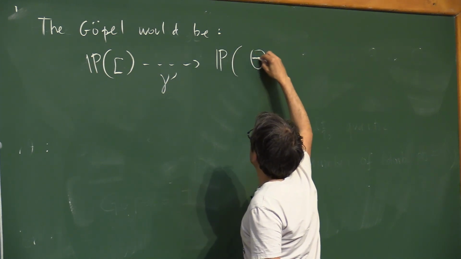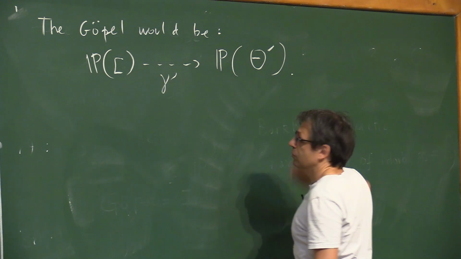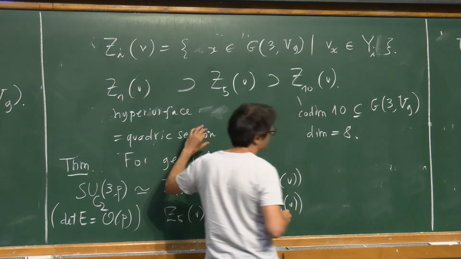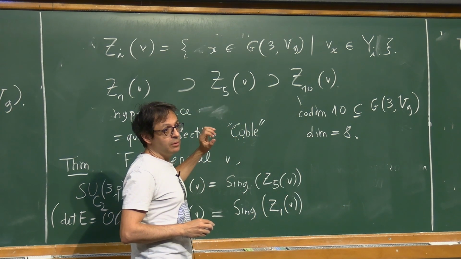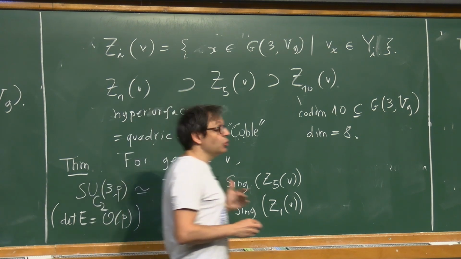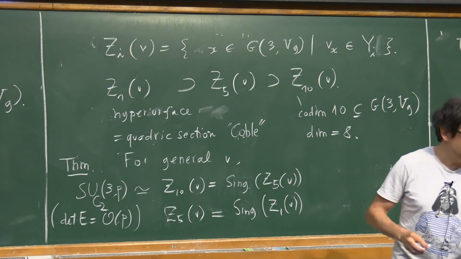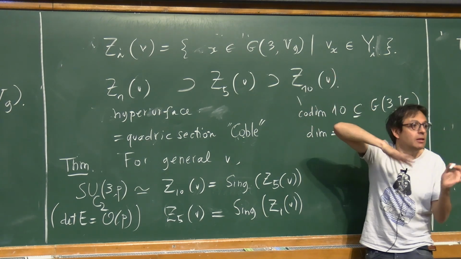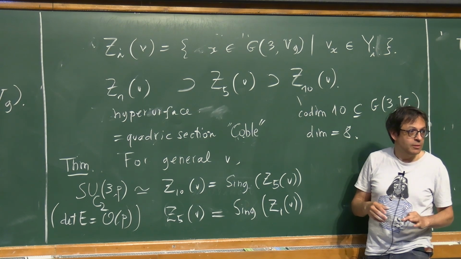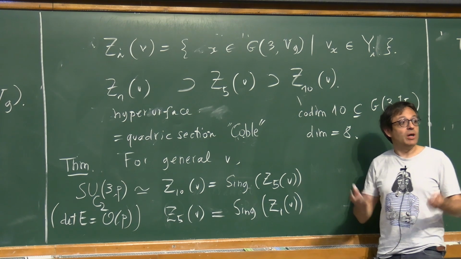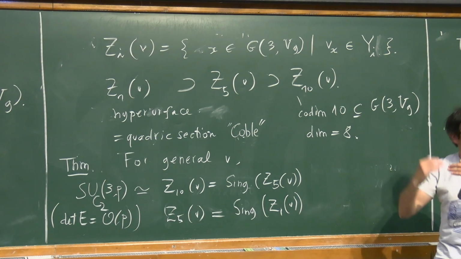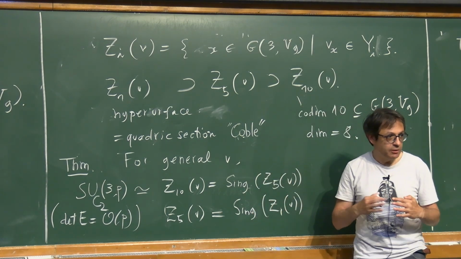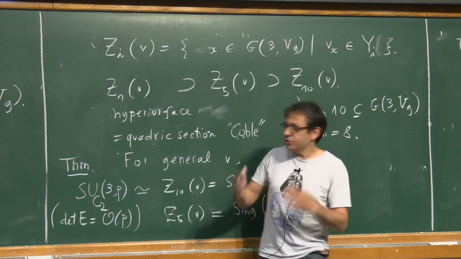I'm confused. You're saying that Z1 is a quadric? Yeah. Quadric hypersurface? Quadric hypersurface. Isn't the singular set of a quadric hypersurface a linear space? It's a special quadric. If you wish, it's a linear subspace. Then it will cut the Grassmannian in a strange way. It's a quadric in the Grassmannian. When you cut it, you get a funky linear section of the Grassmannian, whose singular locus is this guy.